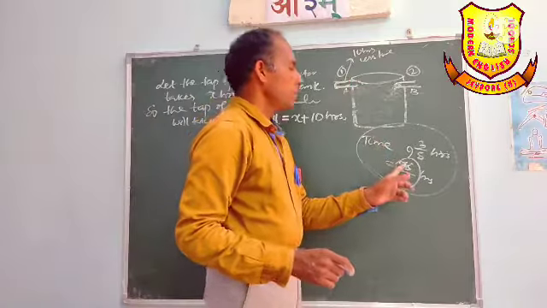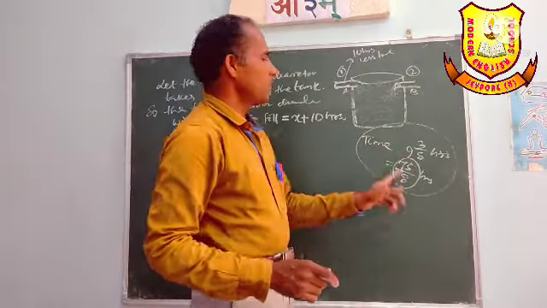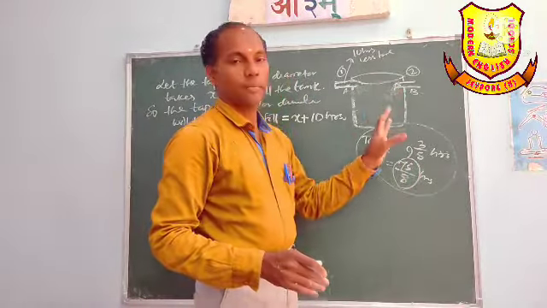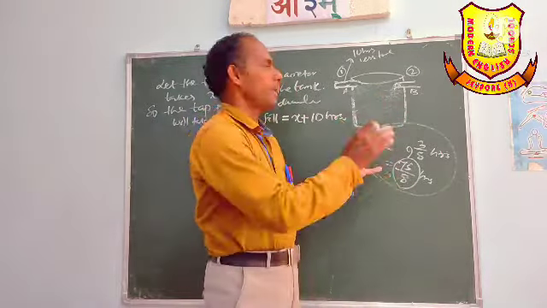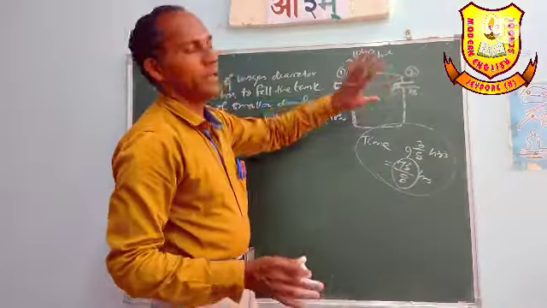This tap took this much time, and this tap took this much time to fill the tank. Both open at a time, and together they fill the tank.